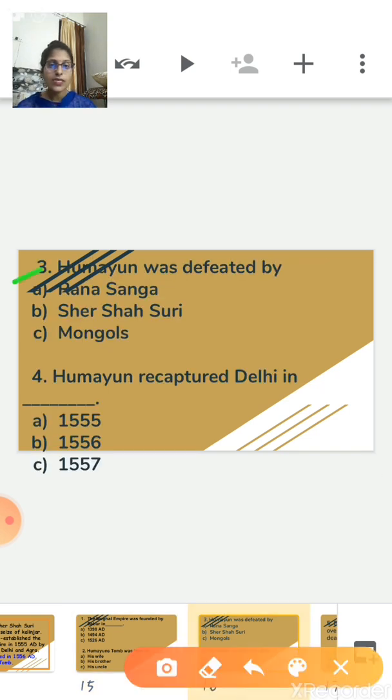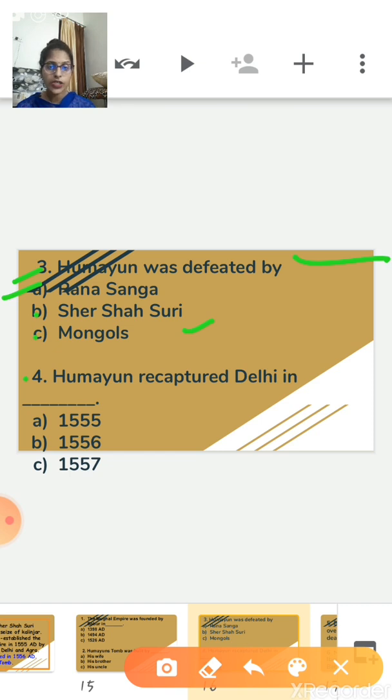Humayun was defeated by dash. First option is Rana Sanga, second option is Sher Shah Suri, and the third option is Mongols. Humayun was defeated by Sher Shah Suri. Option B is the correct option.